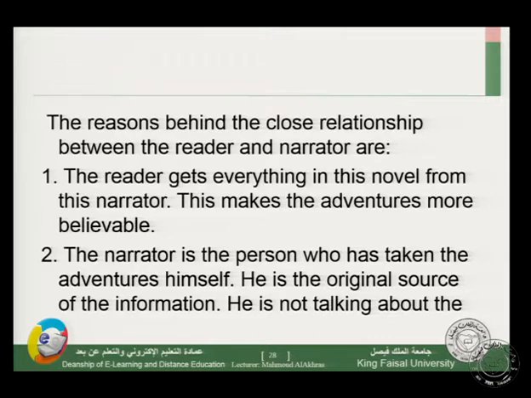So, what are the reasons behind the close relationship between reader and narrator? We can sense this in this novel. The reader gets everything in this novel from this narrator, only this narrator, who is Crusoe. So we have a close relationship. This makes the adventures more believable.